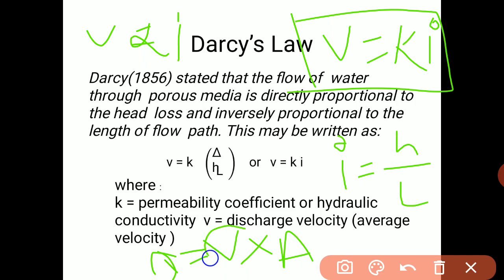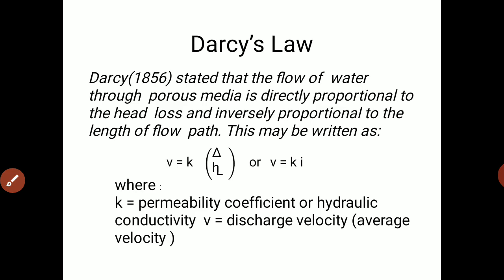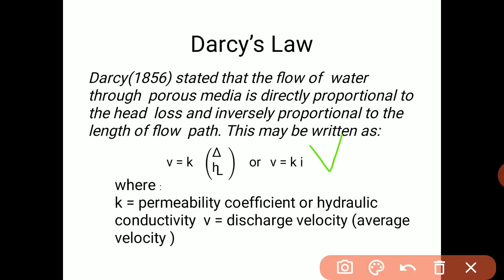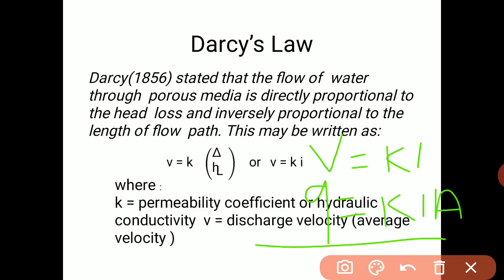Now V is replaced by K into I. So in this case, Q is equal to K I A. This is the statement, and this is a very important formula: Q is equal to K I A. I is the hydraulic gradient, K is the coefficient of permeability, and A is the cross sectional area.